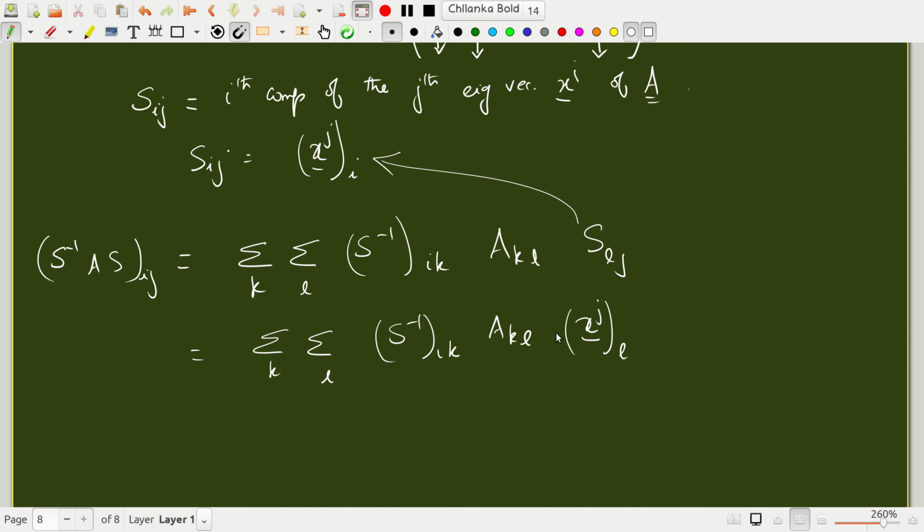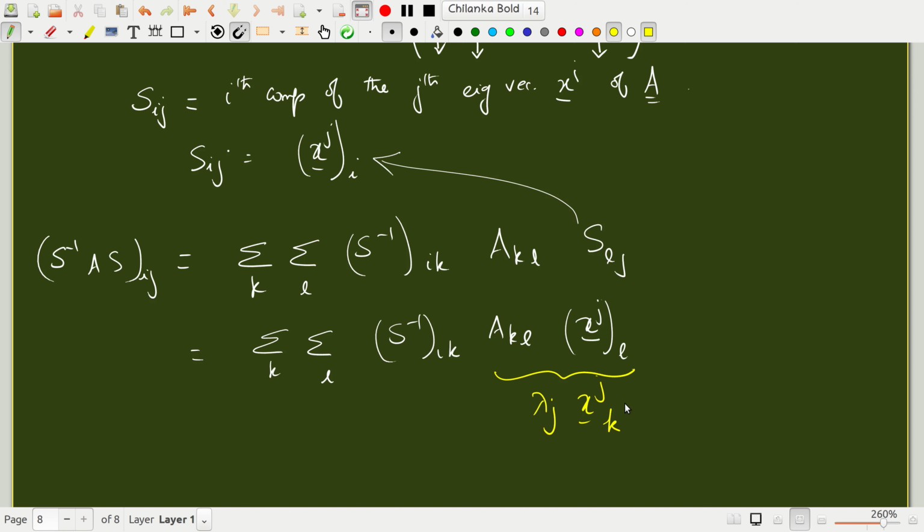So now the sum over l of A_kl x_jl is, from the eigenvalue property, nothing but lambda_j, the jth eigenvalue, multiplied by x_j of k, because now you are summing over l. So this summation will disappear, because this matrix times this vector, summed over l, gives rise to only lambda_j x_jk.